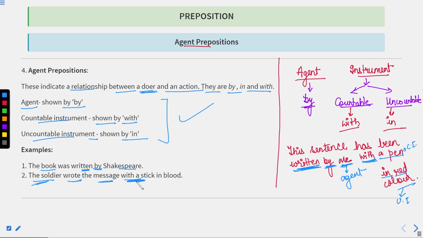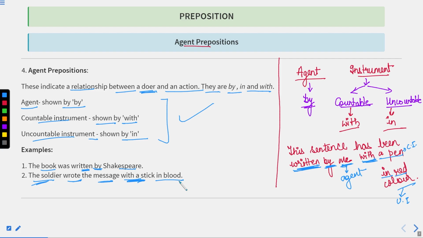It means maybe he did not have anything at that time, so he wrote the letter with a stick, and in blood. It means he did not have a pen. He did not have ink to write it over there. He did not have anything. Obviously, he's a soldier. Maybe possible what situation he was in. So he wrote that message with a stick in blood. Okay, and where did he write it?